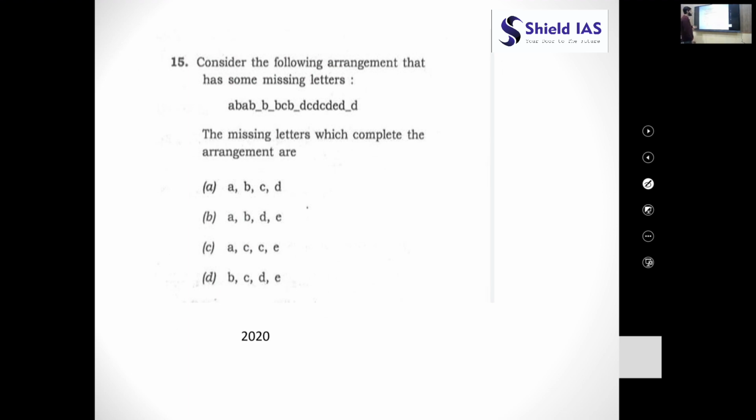Secondly, just see this question, which was asked in 2020. It says, consider the following arrangement that has some missing letters. Again, there are some missing letters. Instead of numbers, this time UPSC is asking for missing letters.